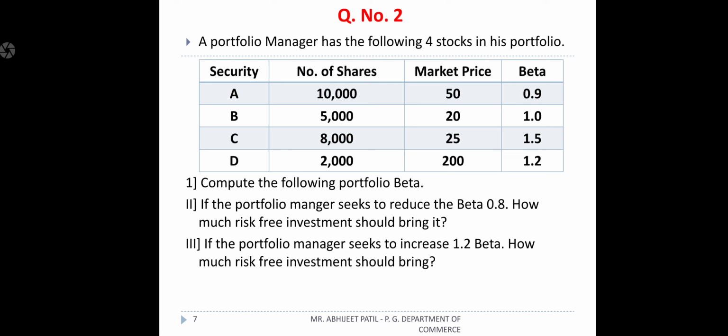Okay. Now first, see that the questions are important. As per the given information, you should first find out the portfolio beta. In the first question, find the portfolio beta. In number 2, the beta is already given, find out the risk-free investment. In number 3, the beta is also given and the risk-free investment can also be found out. Now, very important things.